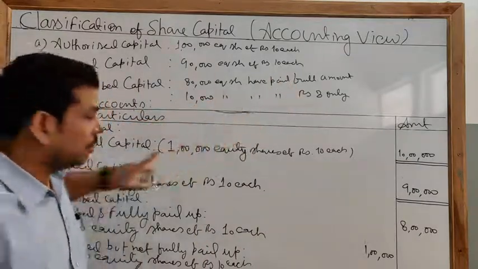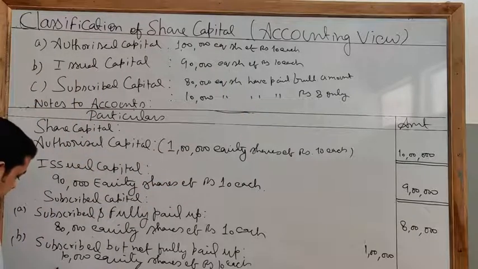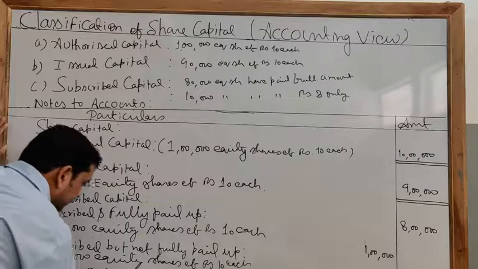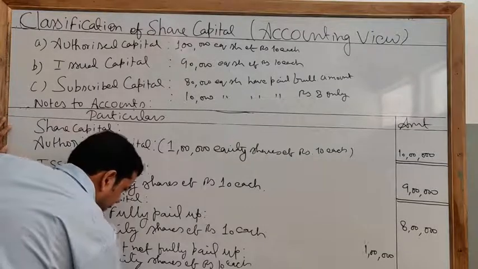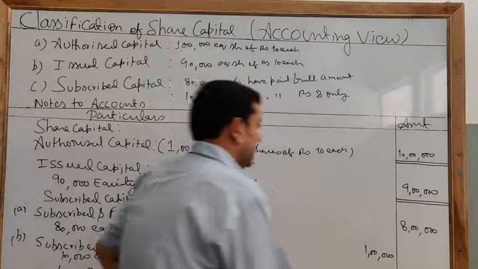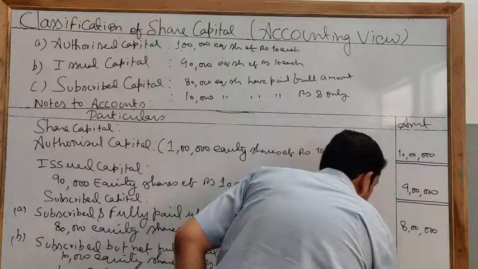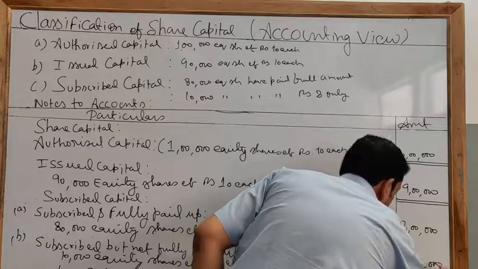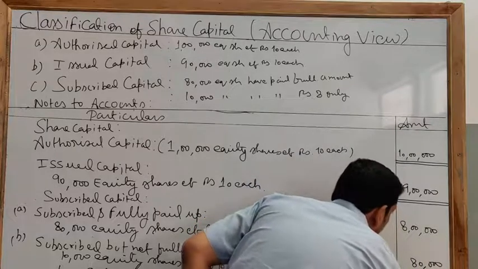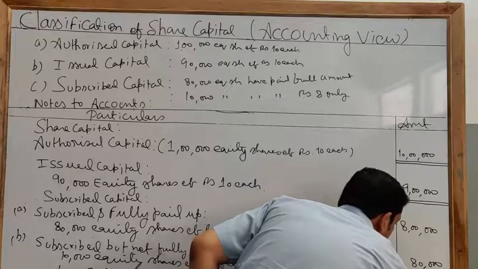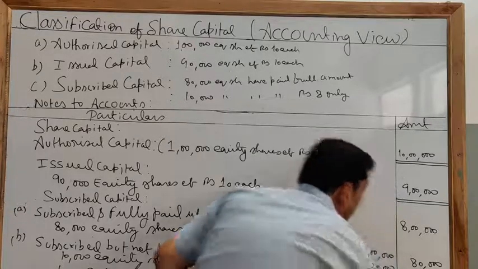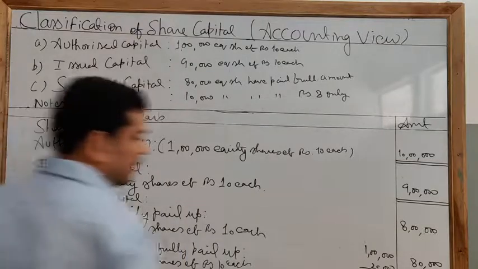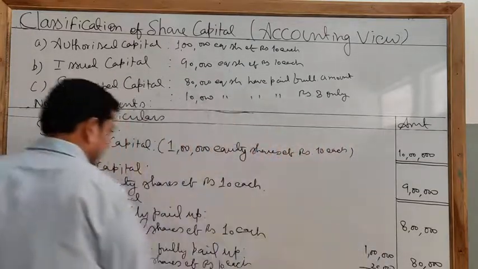So that 2 is called calls in arrears. That is 20,000. Total amount received by you is 8,80,000. In the end, draw a double line. Clear? And the last, draw a final line.